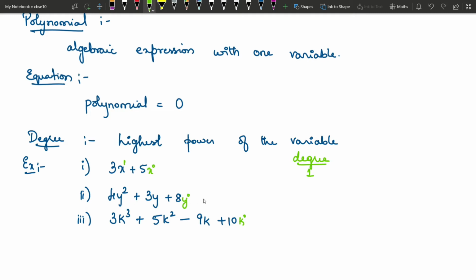In this second example, what is the highest power? 2. Therefore, degree of this polynomial is 2 and here the highest power is 3. So, we write the degree of this polynomial as 3.